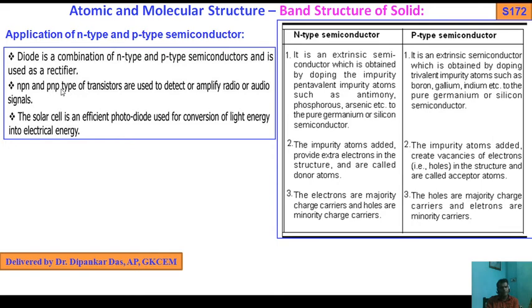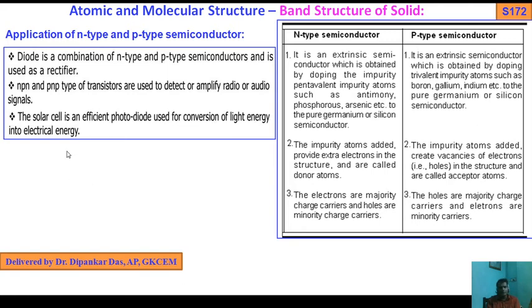NPN and PNP type of transistors are used to detect or amplify radio or audio signals. The solar cell is an efficient photodiode used for conversion of light energy into electrical energy.